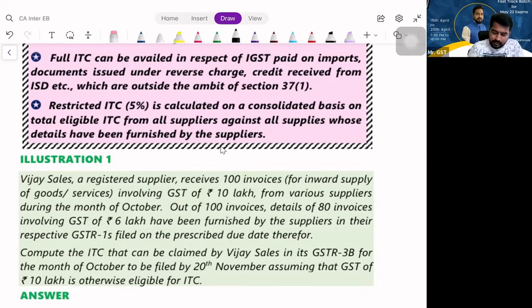In this, they are saying total how many invoices? 100 invoices. Total 100, sir, yes. How much are you eligible for ITC? How much ITC on these 100 invoices is available for you? 10 lakhs, sir.